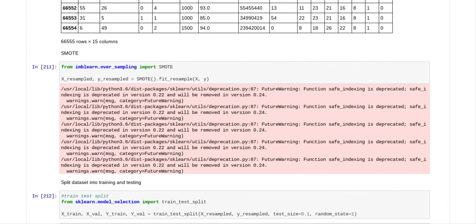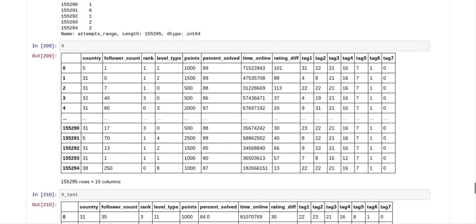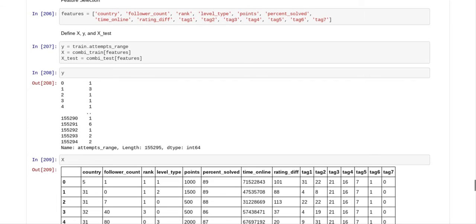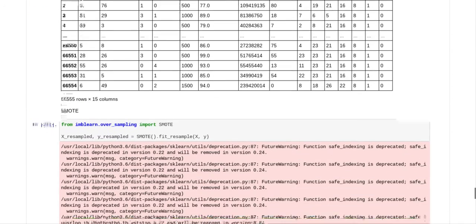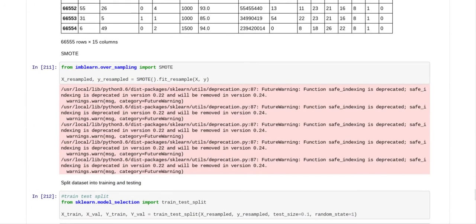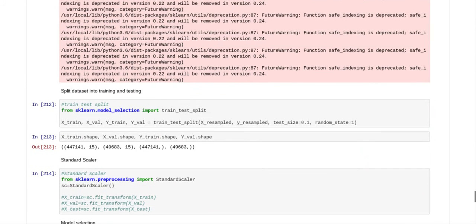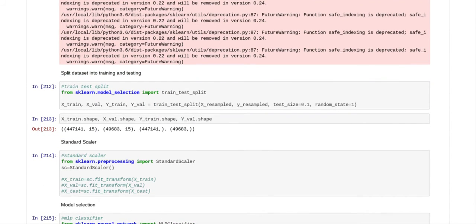The next thing we did was use something called SMOTE because there was an imbalance in Y of train attempts range. After we used SMOTE, we split our data up into X train, X val, Y train, Y val equals train test split, X resampled, Y resampled.